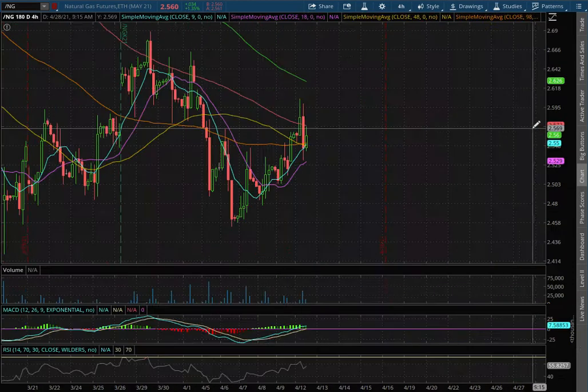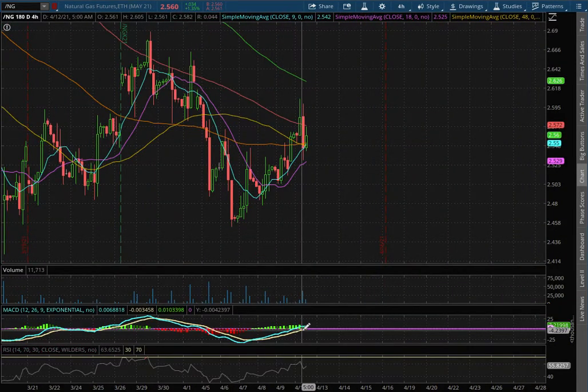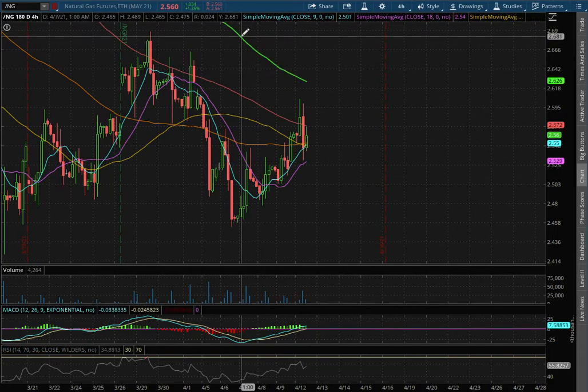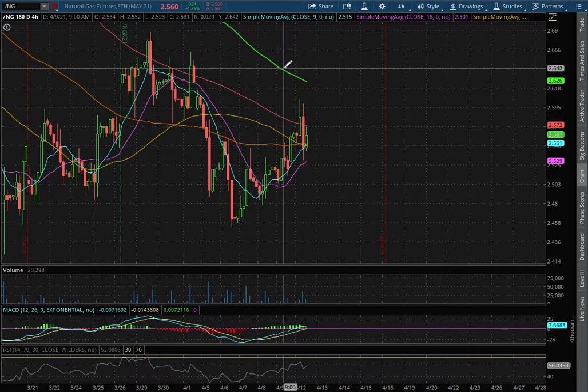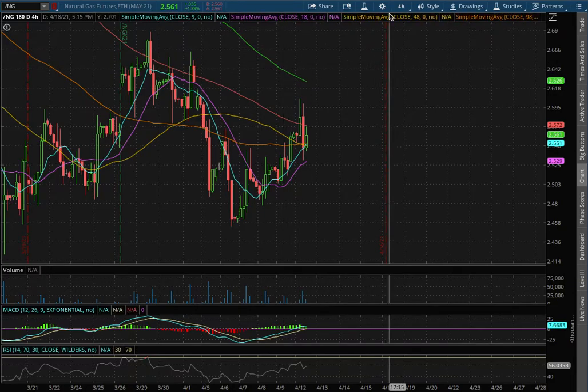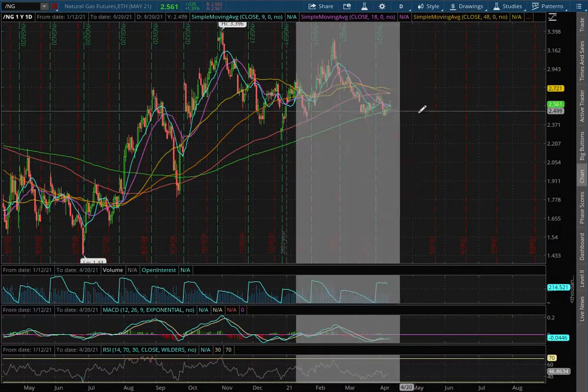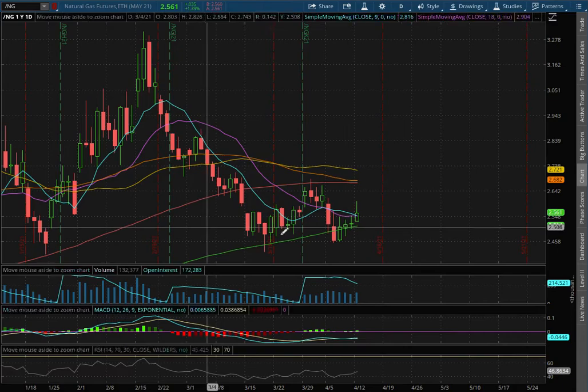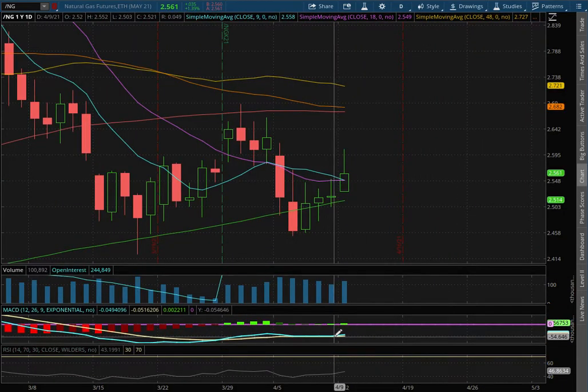As with the 4-hour chart, we have now reached positive MACD. We may encounter temporary resistance with the 200 moving average, this green line, at a price of $2.63. As with the daily chart, we still remain in negative MACD and we're seeing slight signs of a converge.